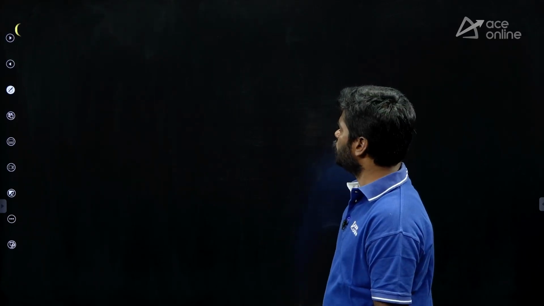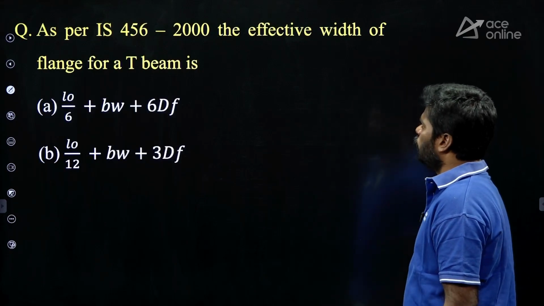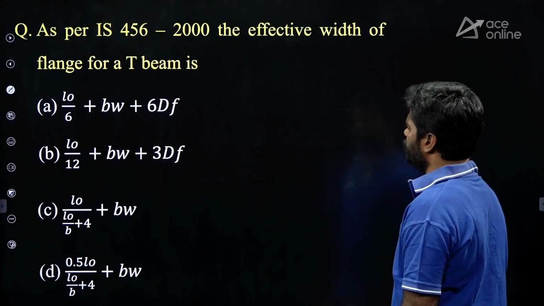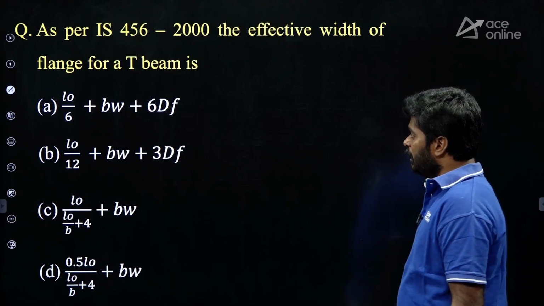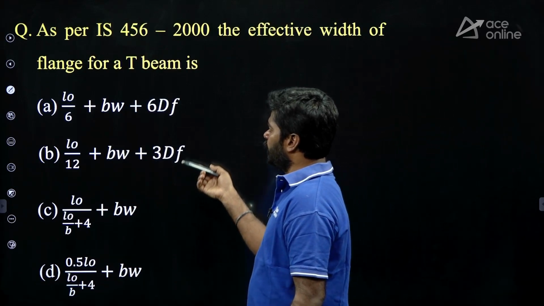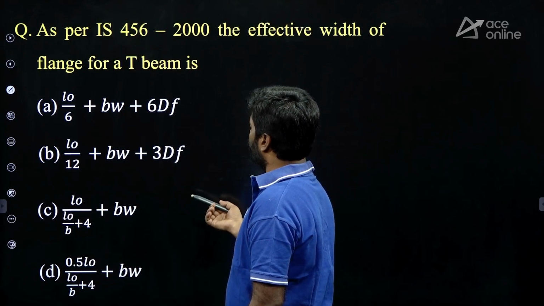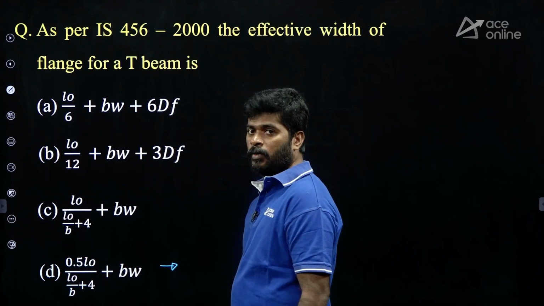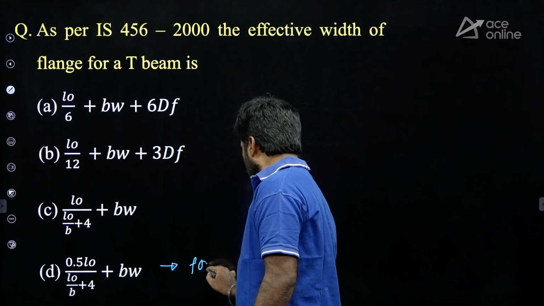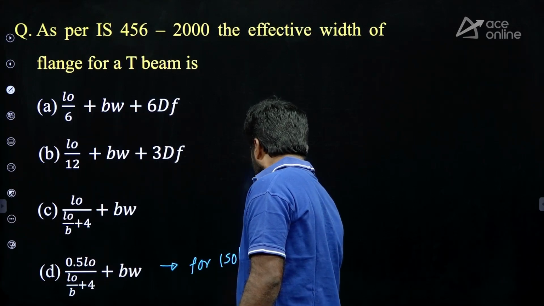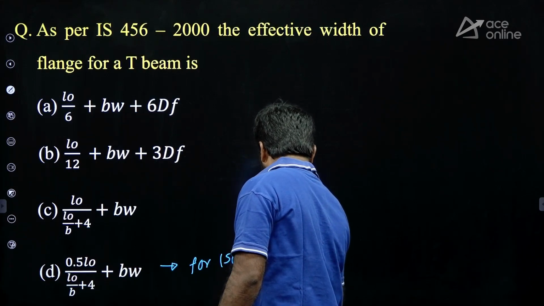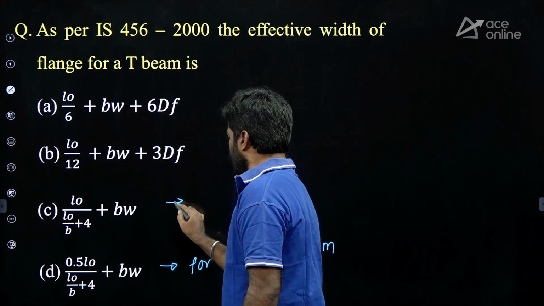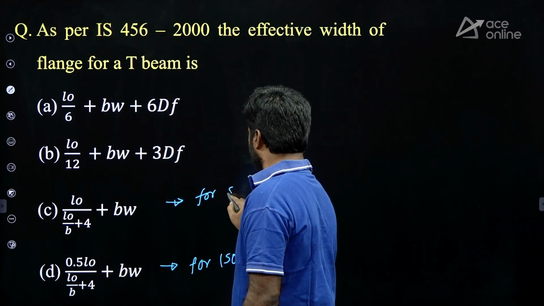Next question. As per IS 456-2000, the effective width of flange for a T-beam is... Here formulas are given. This is the effective width of flange formula for an isolated L-beam. This is the formula for an isolated T-beam.